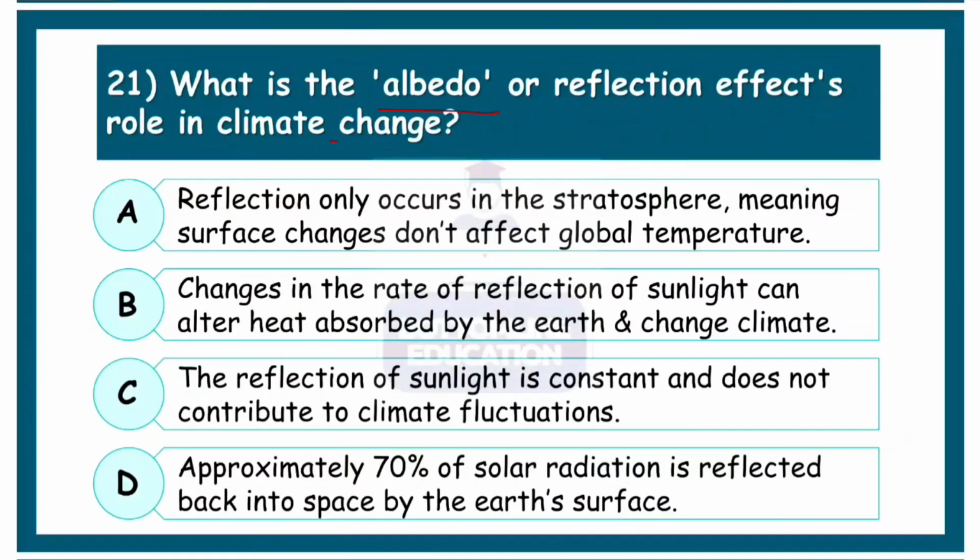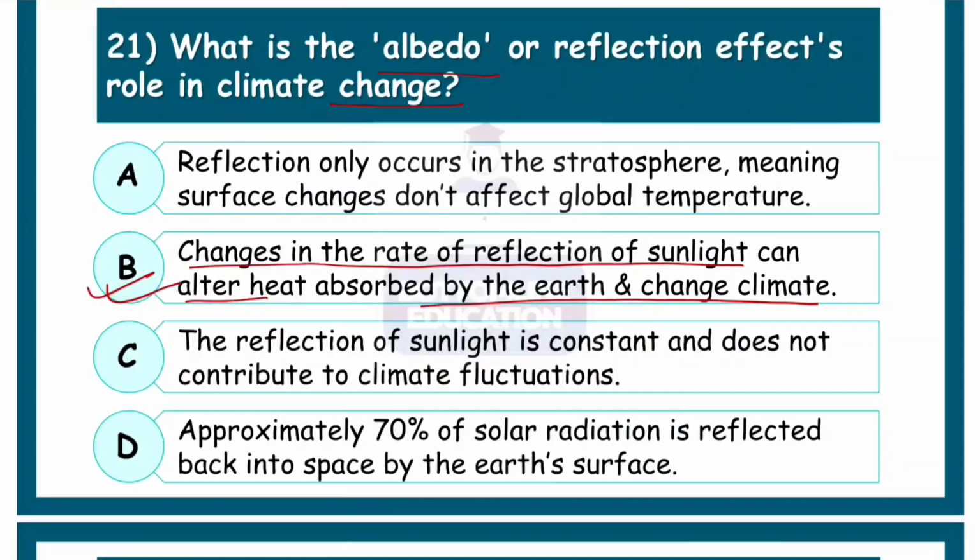What is the albedo or reflection effects role in climate change? So we are looking for the albedo effects and its role in the climate change. So what does albedo effect mean? Albedo effects basically refers to changes in the rate of reflection of sunlight, okay, which can alter or change the heat absorbed by the earth and cause climate change. So the correct option is option number B, that is called as the albedo effect or the reflection effect.